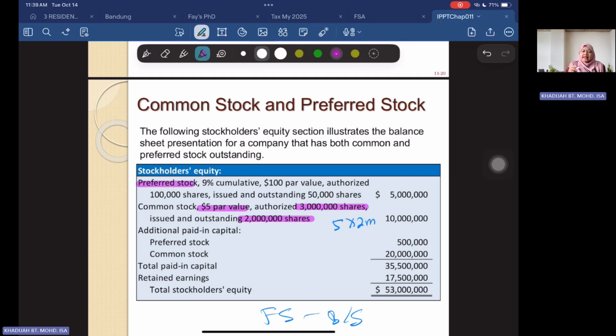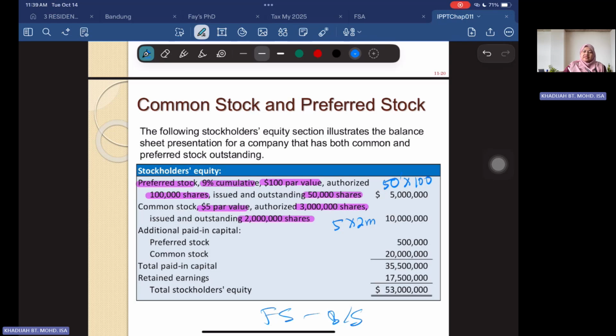But you also have the second category of shares, which we call preferred stock. You see that the preferred stock has 9% cumulative. Par value is $100. Authorized is only 100,000 shares. Issued and outstanding is 50,000 shares. So again, the par value is 100. You compute the value of the preferred stock as 50,000 shares times $100, which is the par value.